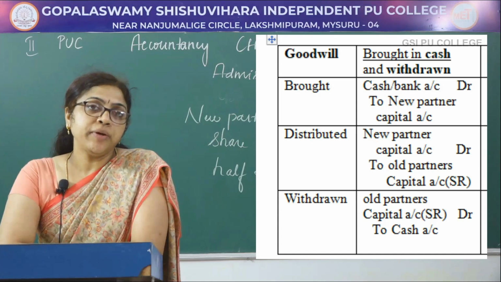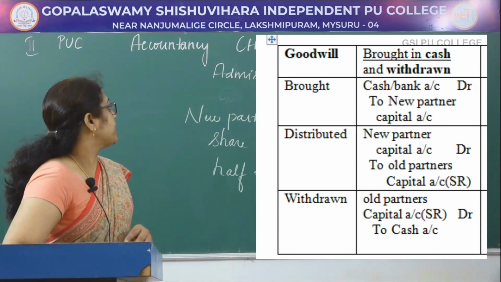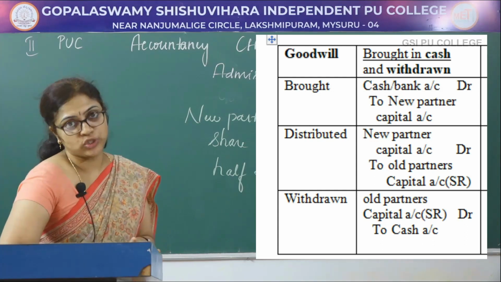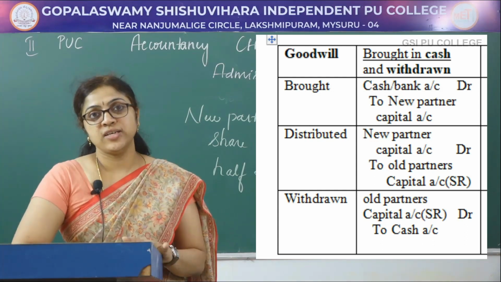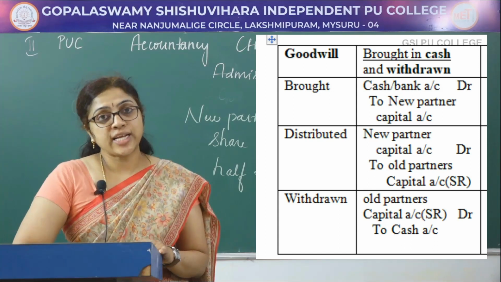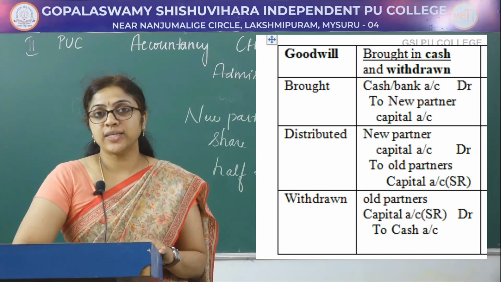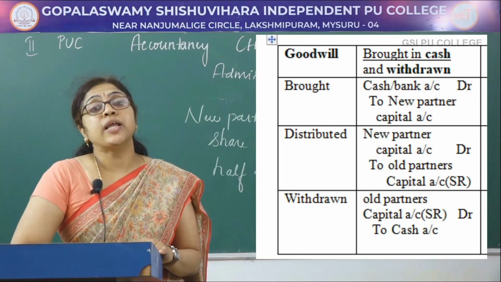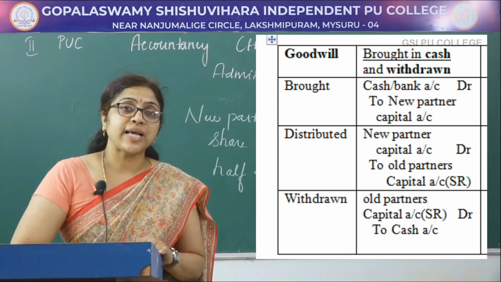So under the premium method, when the new partner brings his share of goodwill and the goodwill is withdrawn, the journal entry is: when it is brought in cash, cash account debited to new partner's capital account. When it is distributed, new partner's capital account debited to old partners' capital account.